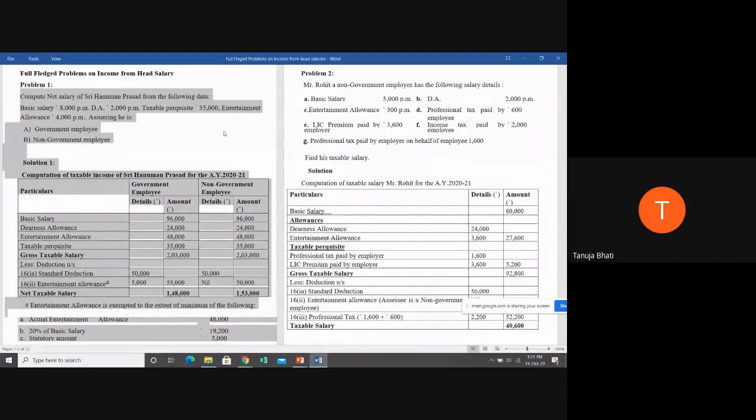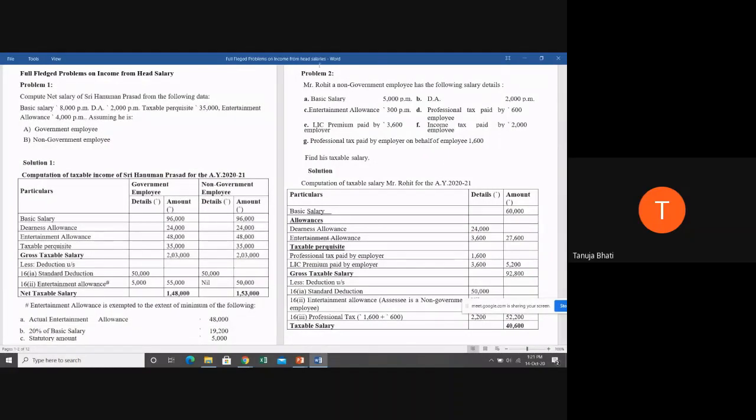So have you all understood problem number 1? If yes, we'll move ahead to problem number 2. Yes, ma'am. Okay, now moving ahead to problem number 2. Students, at the end of the class, I'll be asking you all the limits of entertainment allowance.